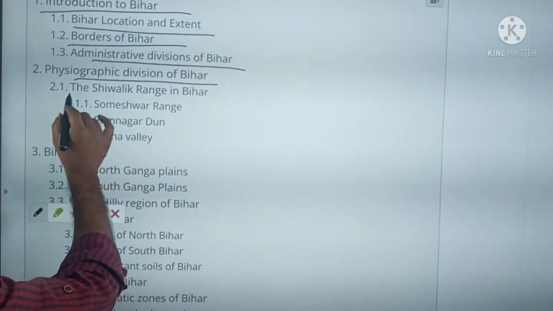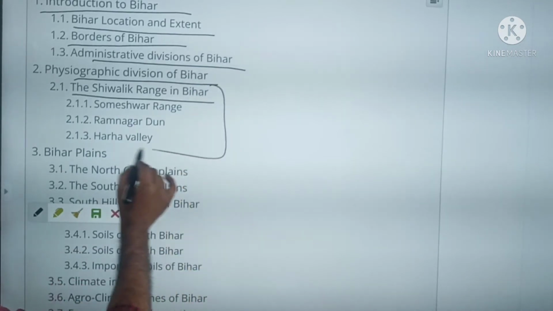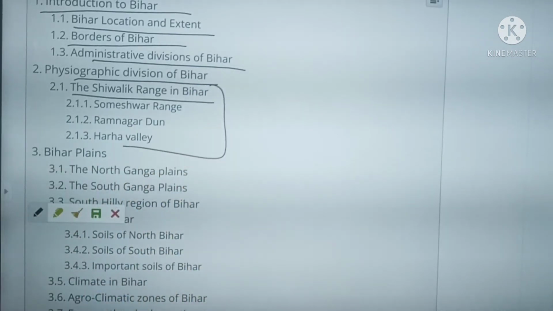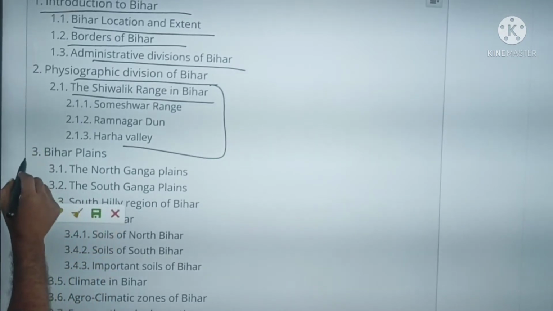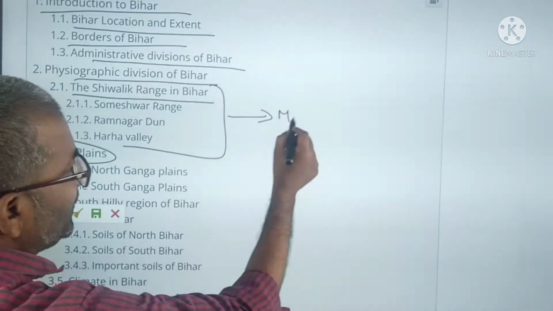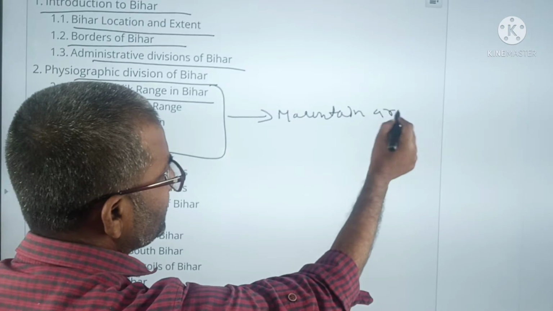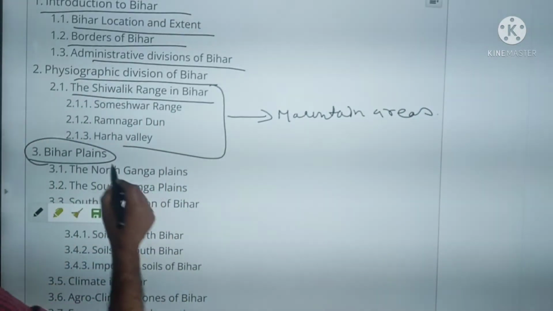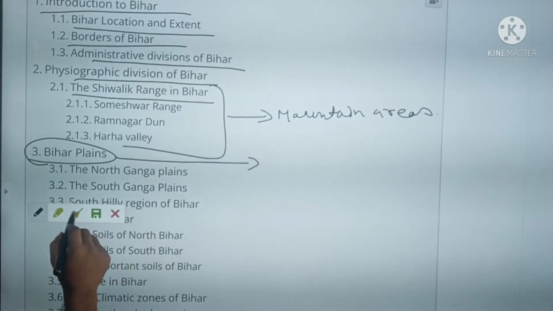Then the physiographic division: the Shivalik range in Bihar, Someshwar range, Ramnagar Dun and Har Valley. After that the mountain areas, and then we come to the plain areas.